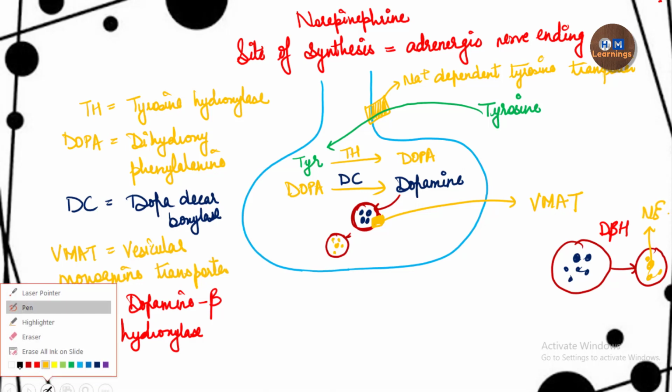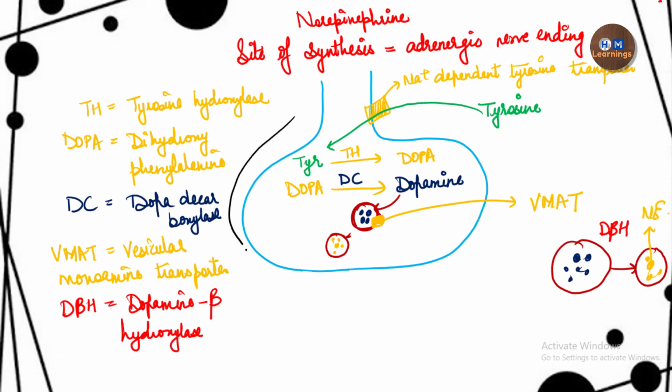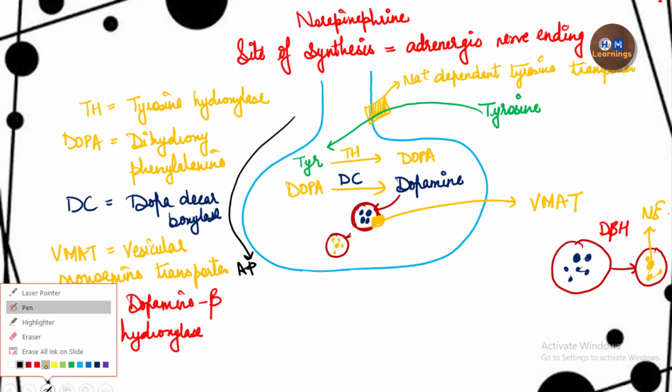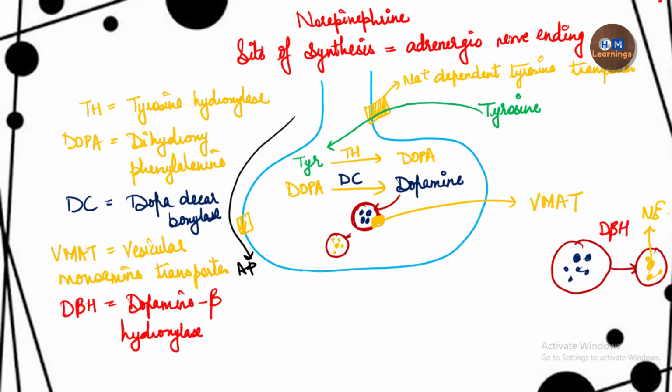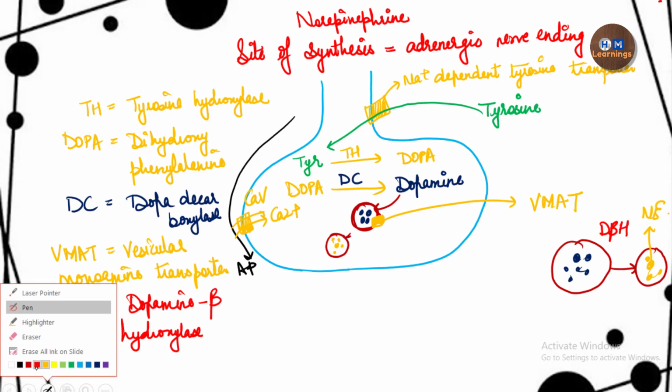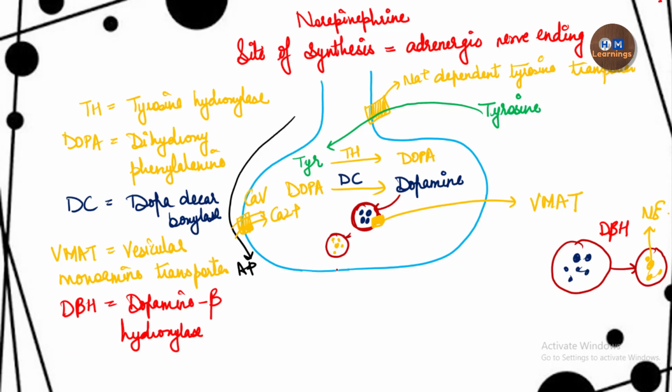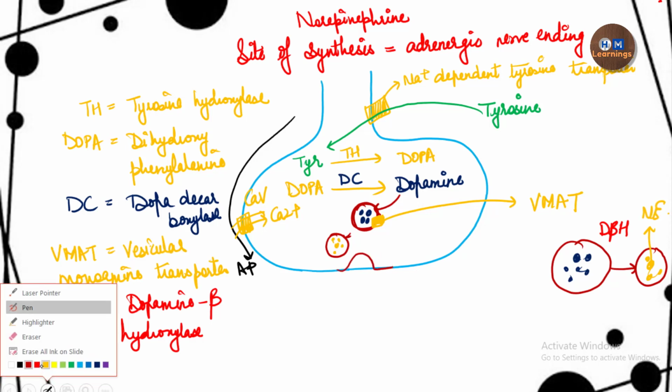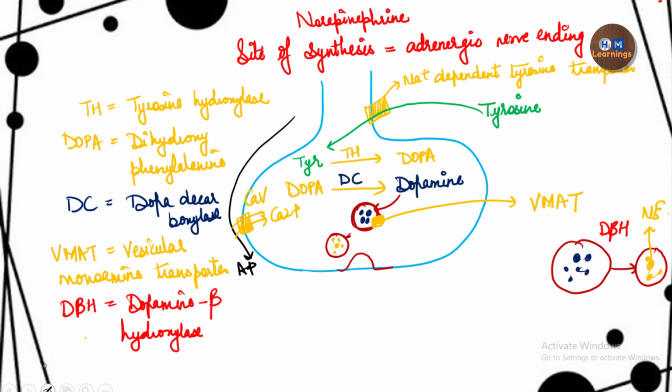A signal has come, that is, the action potential has come. There will be a change in the membrane potential that will cause the voltage gated calcium channel to open. Calcium will enter inside the axon, and this will lead to the process of exocytosis, and there will be release of the contents in the synapse following the docking process. So now the content will be in the synapse.